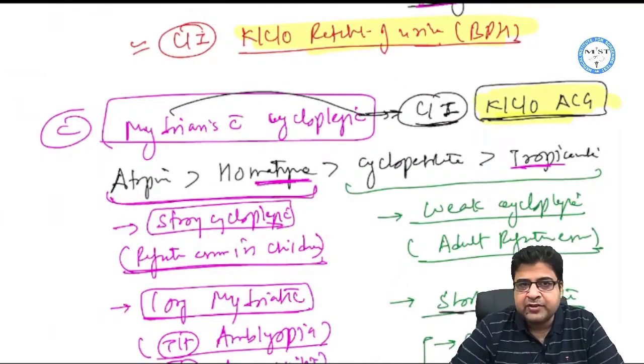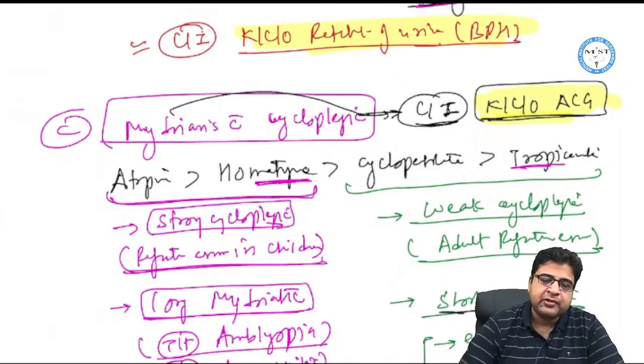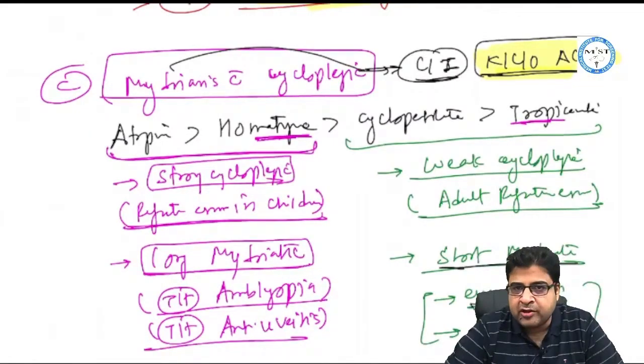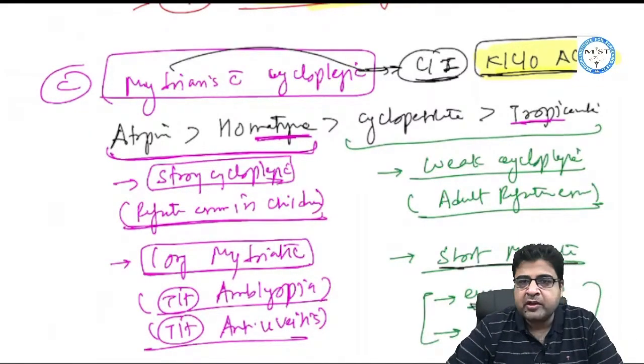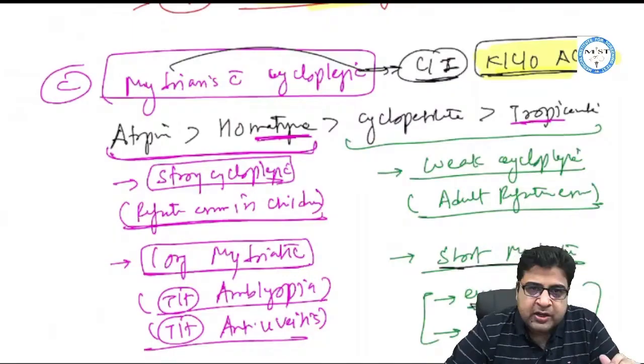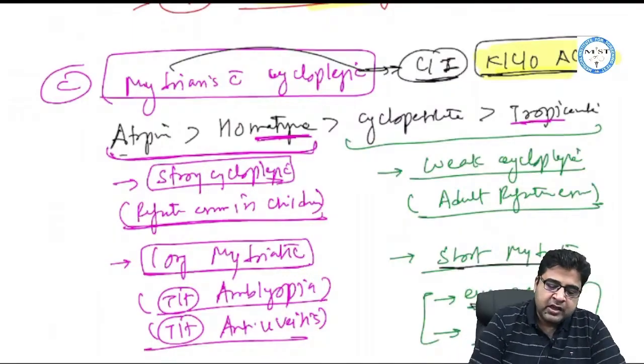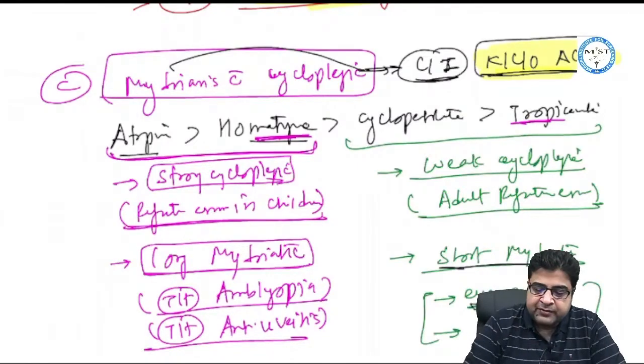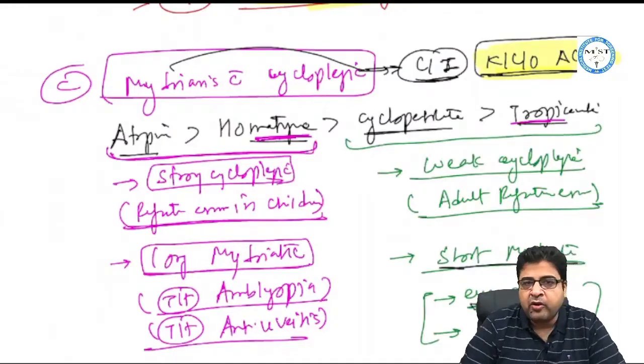There are 4 medicines which are used as mydriatic and cycloplegic, and you have to remember the sequence of the drugs from most efficient to least efficient, from the longest mydriatic to the shortest mydriatic. The sequence is atropine, followed by homatropine, then we have cyclopentolate, and the fourth we have tropicamide.